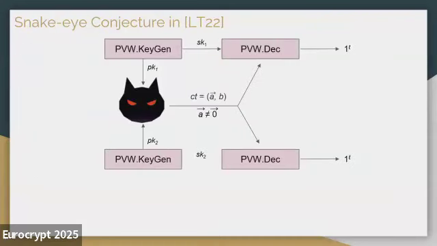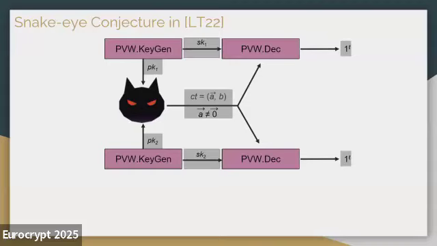In LT22, which is the fundamental work of OMR, the authors actually conjecture that the PVW scheme is snake eye resistant, which means that the adversary will be given the public keys from the PVW encryption scheme and then craft a non-trivial ciphertext, which means that the A part of the ciphertext should be non-zero. The decryption of the ciphertext under two different secret keys should all land into one vector when the adversary wins this game. And we can see that this adversary could trivially succeed with probability 2 beta plus 1 over T to the power of L.